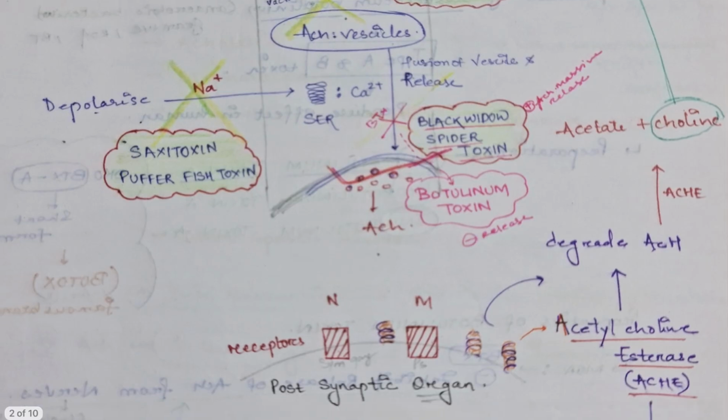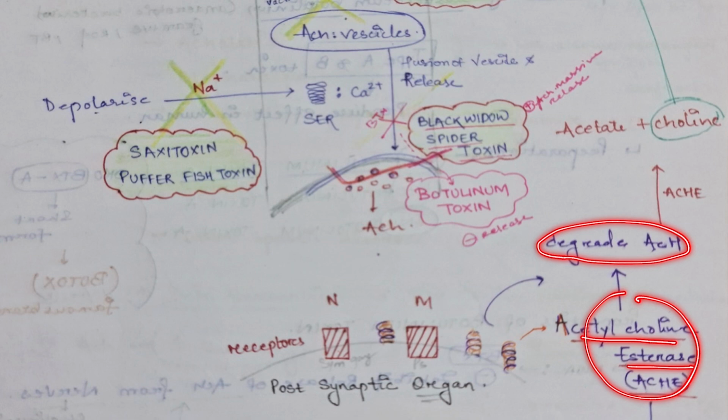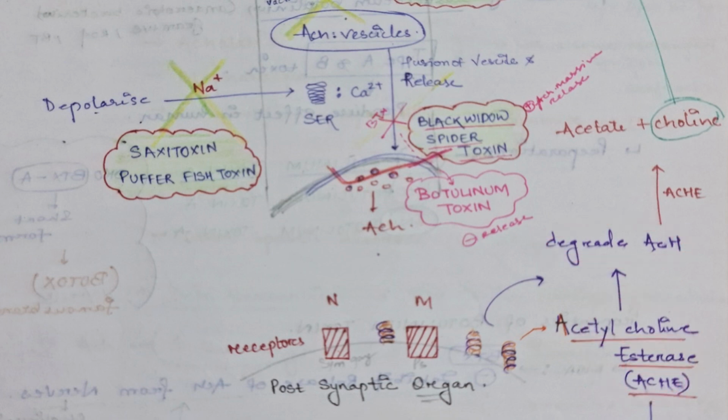Okay, on these postsynaptic organs, there is acetylcholinesterase. Now, what does this do? This degrades the acetylcholine, that maintains the balance, because continuous acetylcholine will be released and effect will be produced on the organs. Hence, this acetylcholinesterase hydrolyzes this acetylcholine and degrades it into acetate and choline.